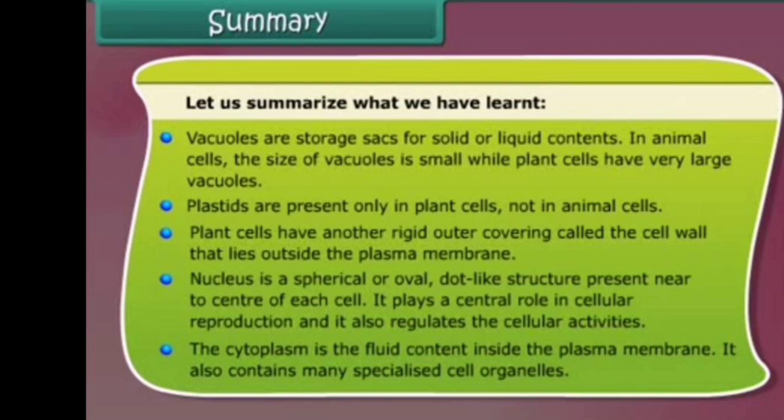Next, the nucleus is a spherical or oval, dot-like structure present near the center of each cell. It plays a central role in cellular reproduction, and it also regulates cellular activities. We already know about that. It is located in the center of the cell and plays an important role in controlling all cellular activities, so we call it the brain of the cell.